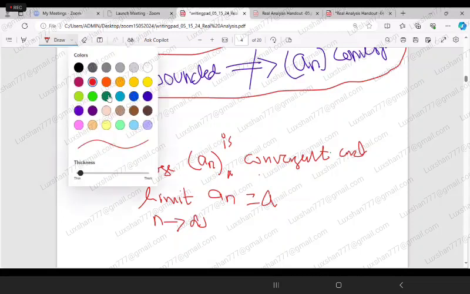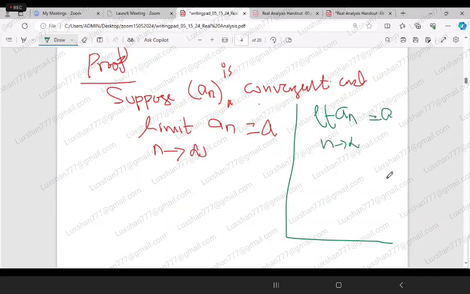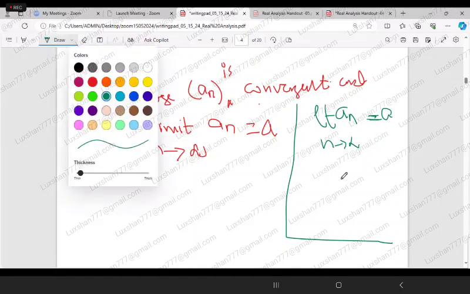So now if a sequence converges, what can you say? Say, for example, the limit is a, then what can you say? Can anyone tell me what the definition is?